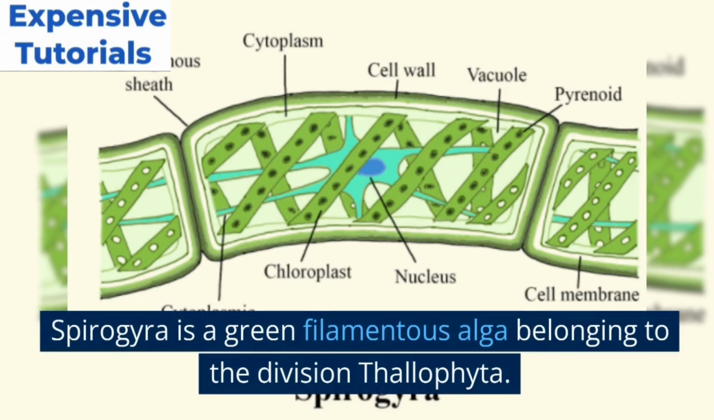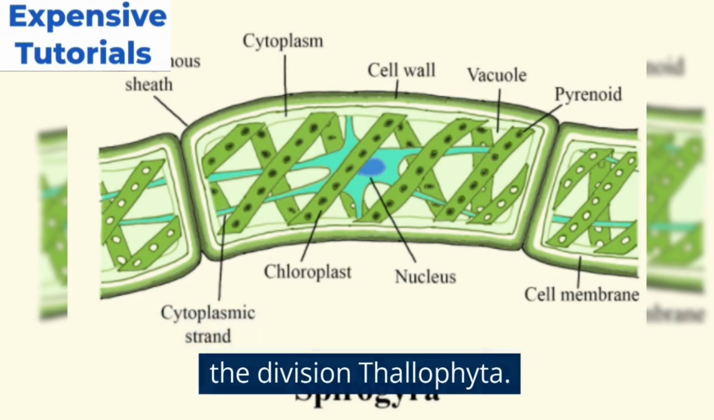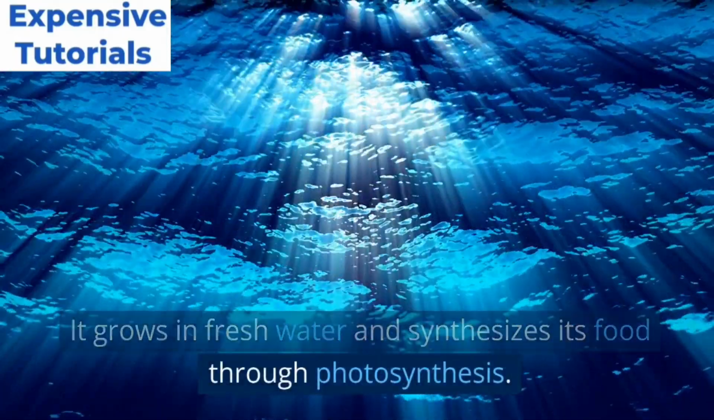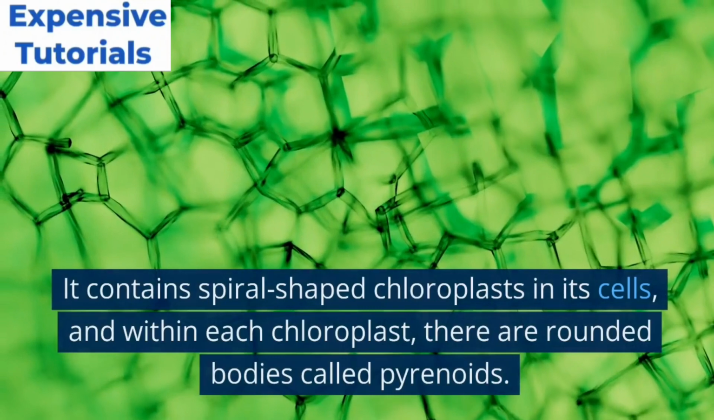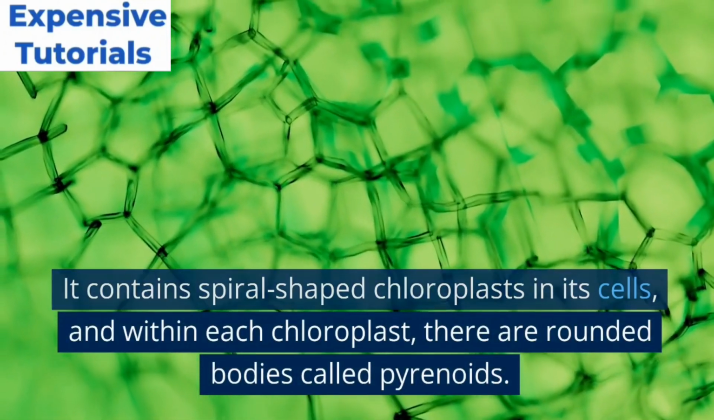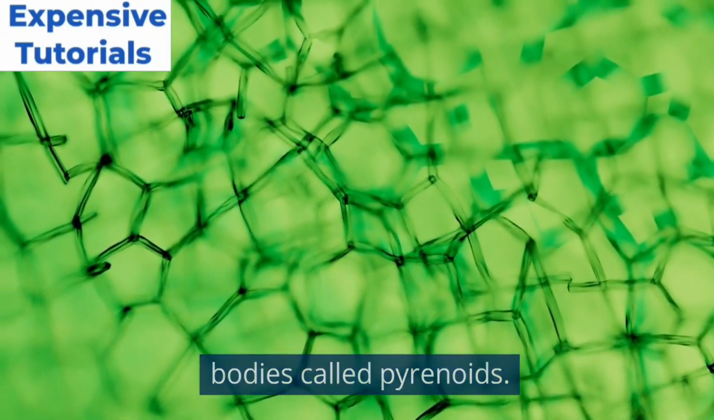Spirogyra is a green filamentous alga belonging to the division Thallophyta. It grows in fresh water and synthesizes its food through photosynthesis. It contains spiral-shaped chloroplasts in its cells, and within each chloroplast, there are rounded bodies called pyrenoids.